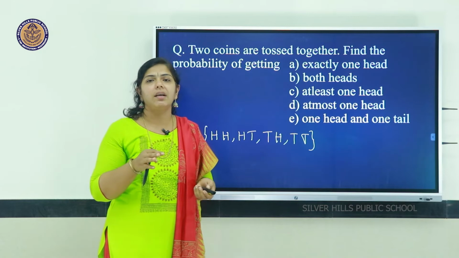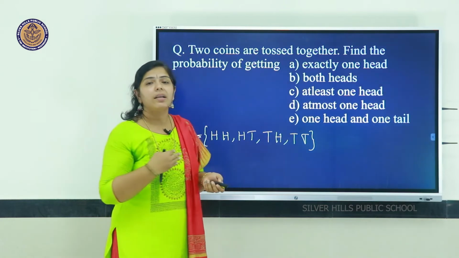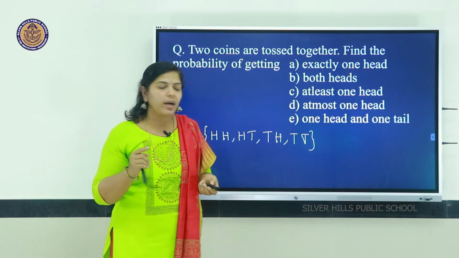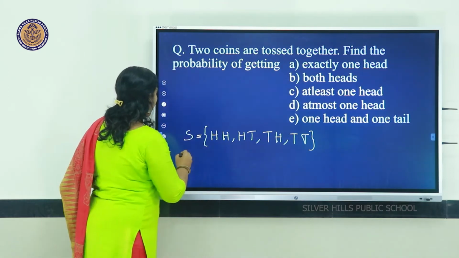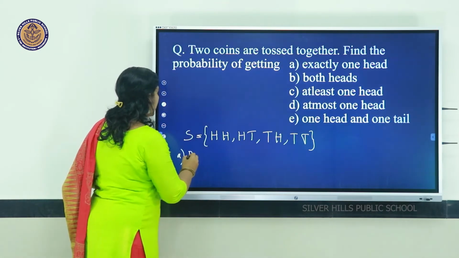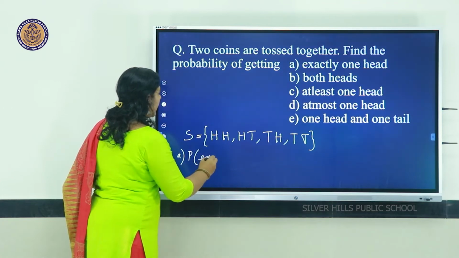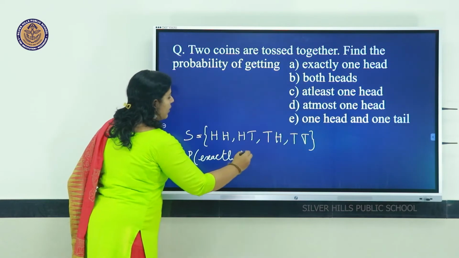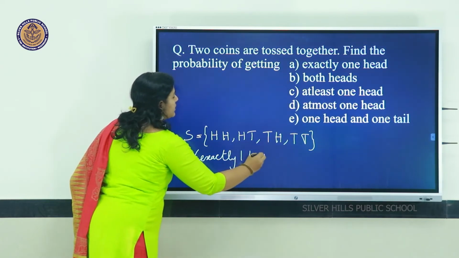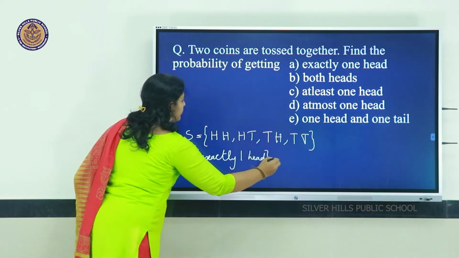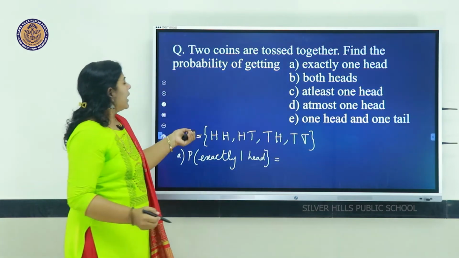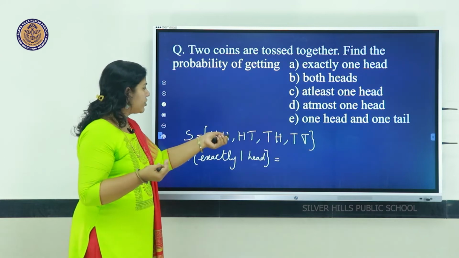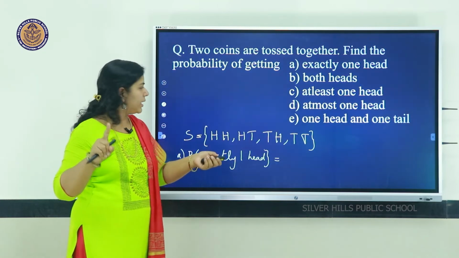Now in this we can find each answer. First part is probability of exactly one head. Just look at the sample space. HH, there are two heads, we can't take. HT, exactly one head.